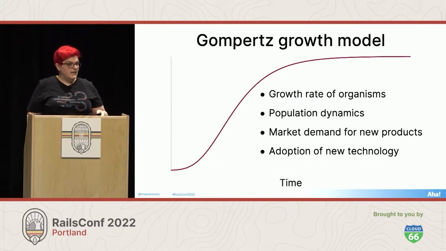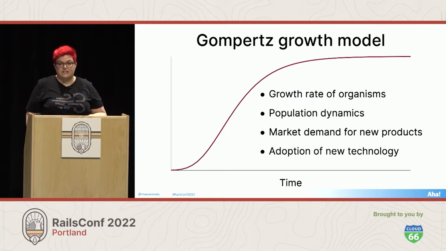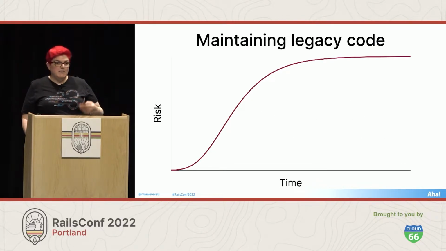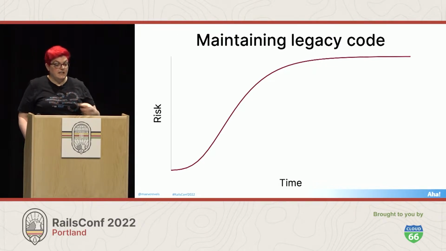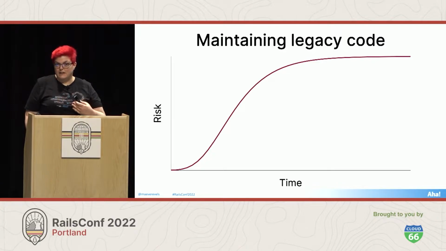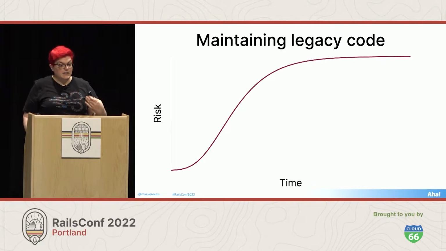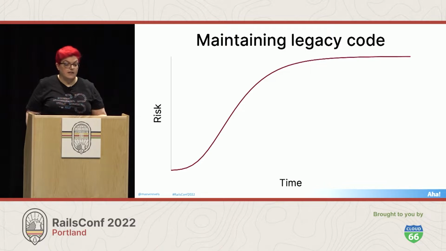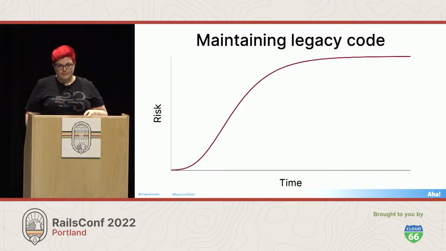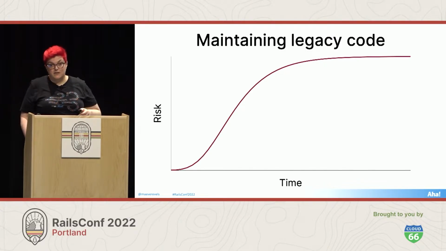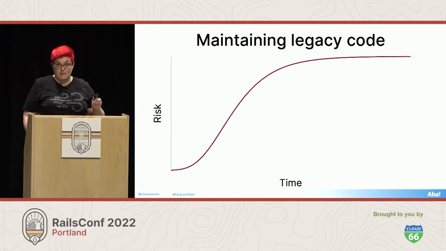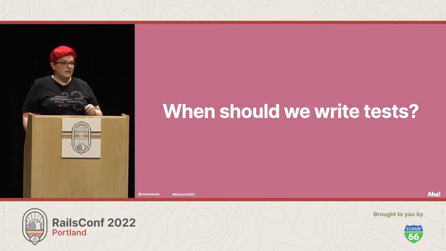Many different things tend to grow and change this way. And it kind of makes sense that the risk of maintaining legacy code also fits this model. It grows organically because we created it and we're organic, and then we subject it to our own constraints. So what can we learn from this? Since this model is so widely used, there's been lots of research into optimizing it. In particular, it gives us a really good idea of when we should apply different testing techniques.